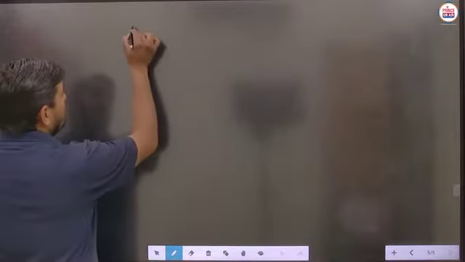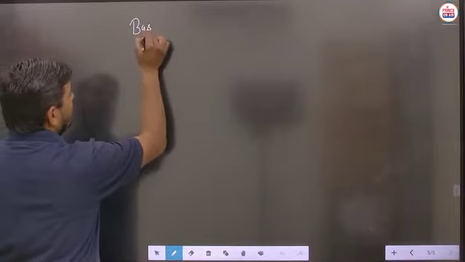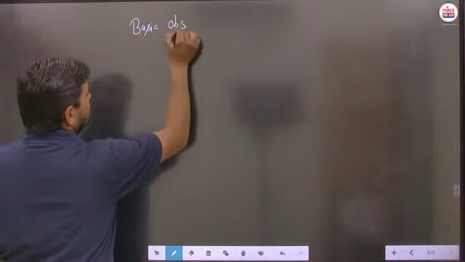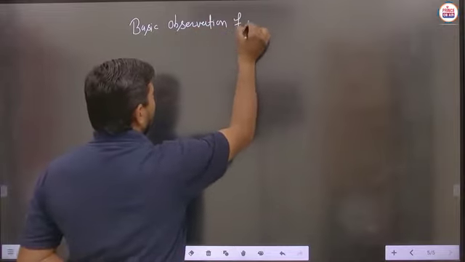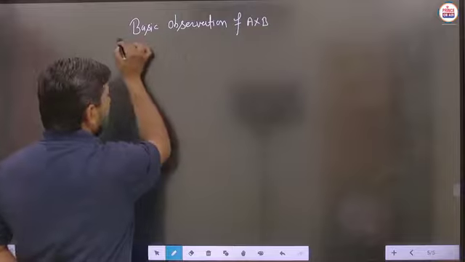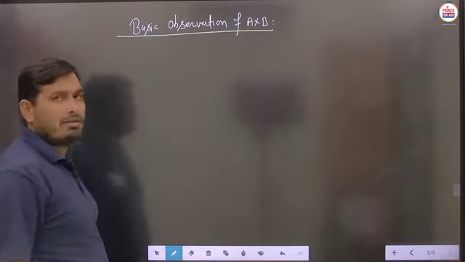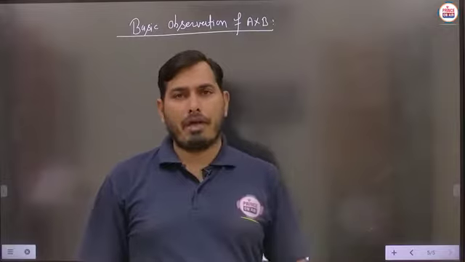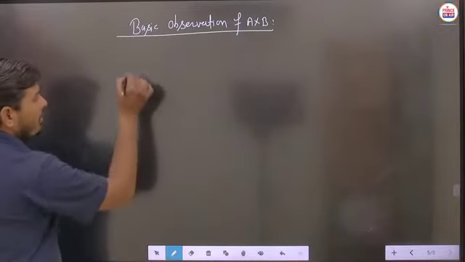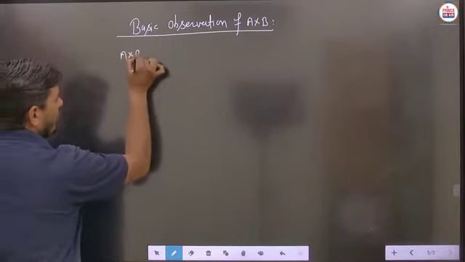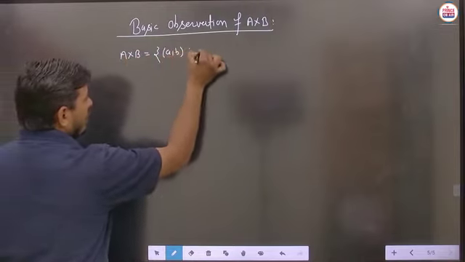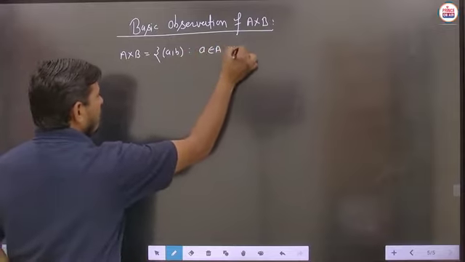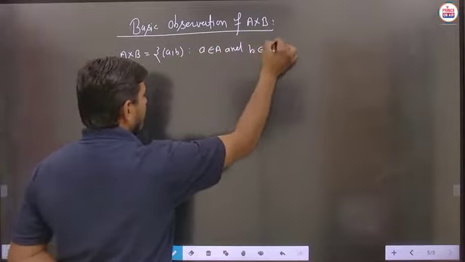Next part we are taking here: basic observation. We have to write some basic observations of A cross B. Now you can understand the meaning of A cross B, because A cross B is defined as the Cartesian product of A to B. Is that clear? Now how is the Cartesian product defined? For two non-empty sets, it is written like this: (a, b), such that a belongs to the set A and b belongs to the set B.